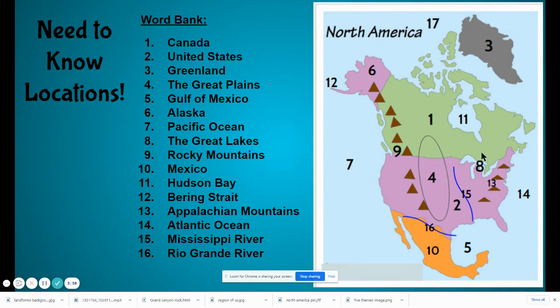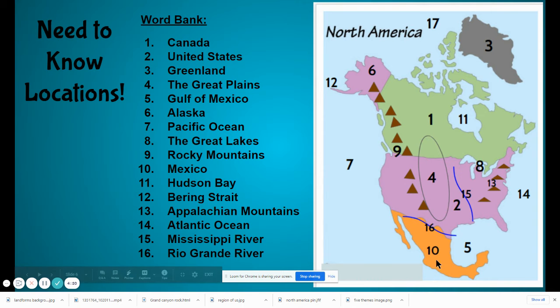So here we have in green, this is the country of Canada. Number 2 is the pink country of the United States. Number 3 is the gray territory of Greenland, which belongs to Denmark and Europe. Number 4 is a flat area of land in the middle of our country and in Canada called the Great Plains. Number 5 is the Gulf of Mexico. Number 6 is Alaska. Number 7 is the Pacific Ocean. Number 8 is the Great Lakes. Number 9 is the Rocky Mountains.